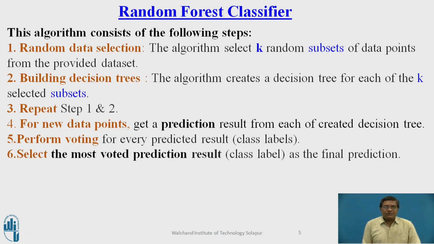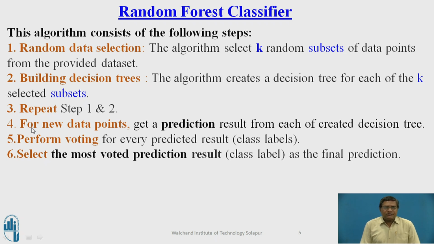Following are the algorithmic steps of the random forest classifier. In the first step, the random data selection is done. The algorithm selects k random subsets of the data points from the given data set. Then on these random subsets of the data set, it builds the decision trees. It creates a decision tree for each of these k selected subsets, and trains these decision trees by using these different subsets in parallel. We can repeat steps 1 and 2 until we have a sufficient number of decision trees successfully trained on the different k subsets.